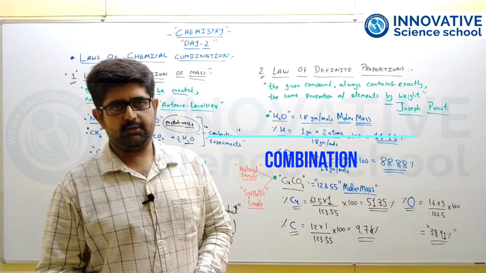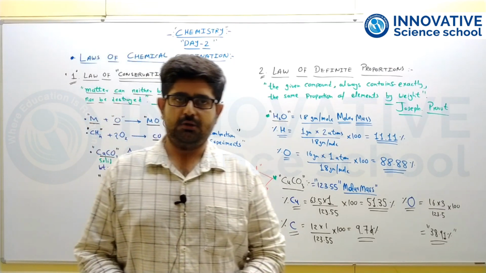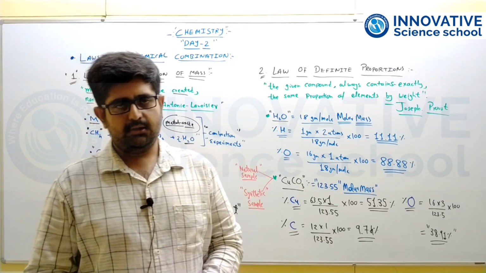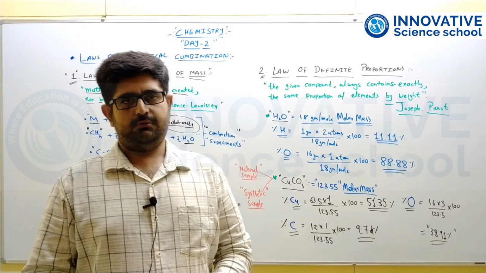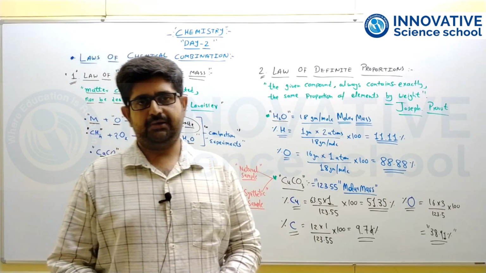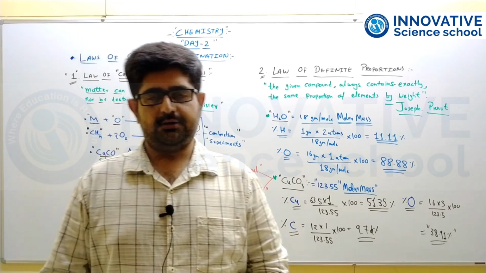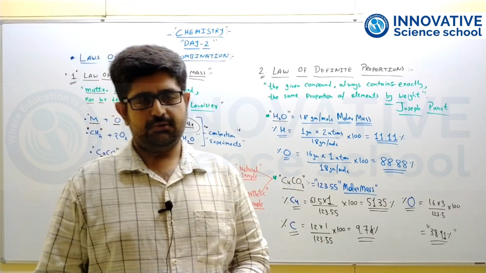In the previous session we discussed the introduction to chemistry: what is chemistry and what are the different branches of chemistry. We also saw different types of matter, what matter is, and the classification of matter based on physical nature and chemical nature.